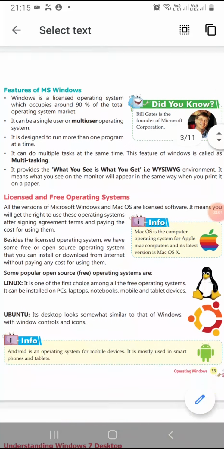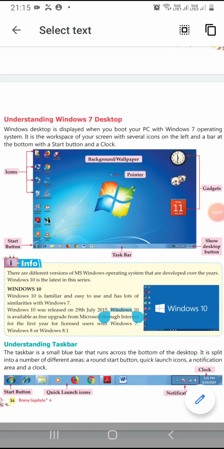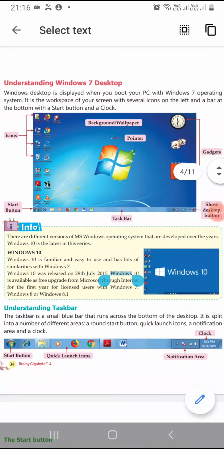Next topic is understanding Windows 7 desktop. Windows desktop is displayed when you boot your PC with Windows 7 operating system. Students, when you start your PC with Windows 7 operating system, then the very first screen is called desktop. It is the workspace of your screen with several icons on the left side. You can see in this picture there are several icons on the left side of your window, your desktop, and a bar at the bottom with a start button and a clock.